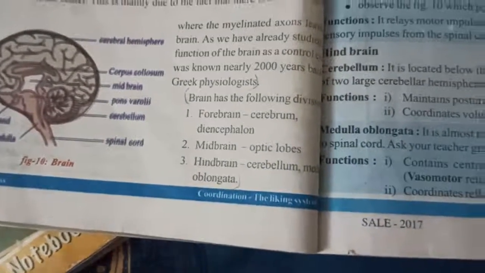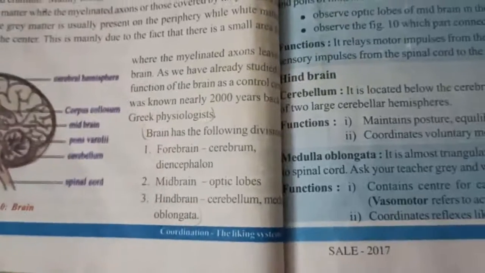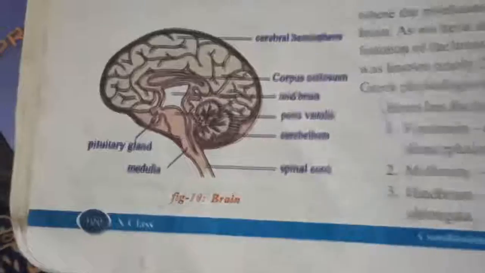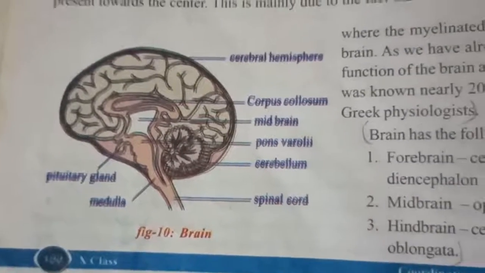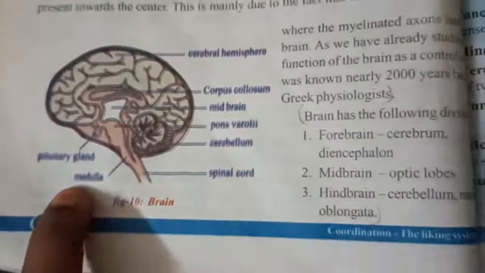And coming to the medulla oblongata, which connects the brain and spinal cord, and it is triangular shaped. Medulla oblongata extends from the pons to spinal cord. The pons and pons varolii I will explain now. Yes, pituitary gland I already explained, which controls the growth of the body.